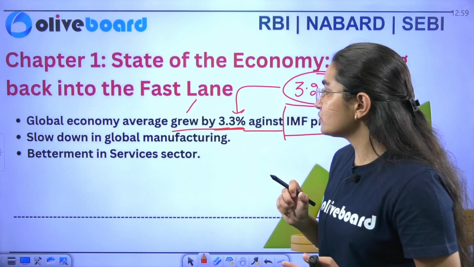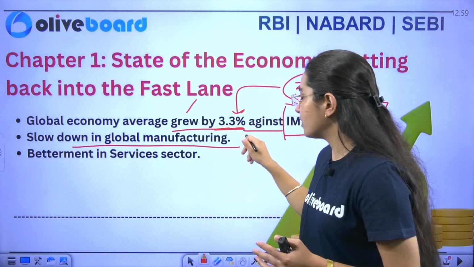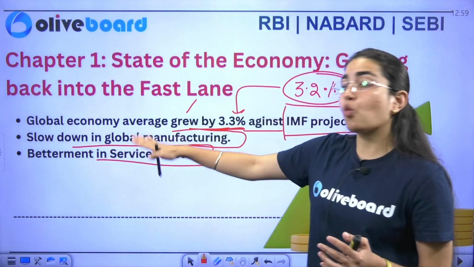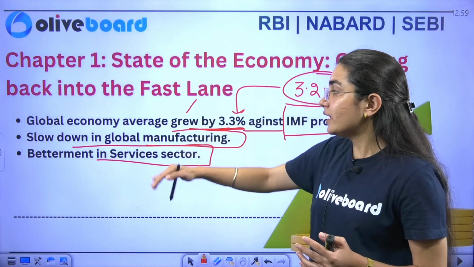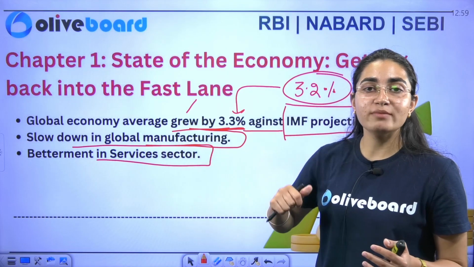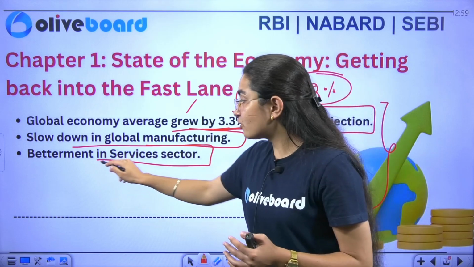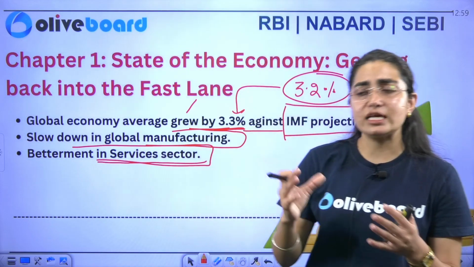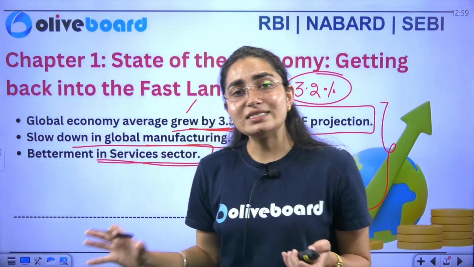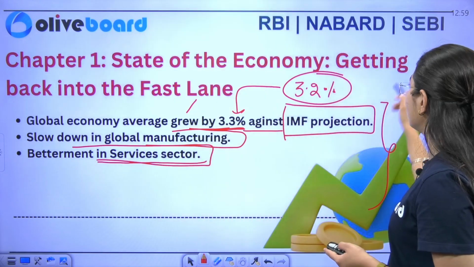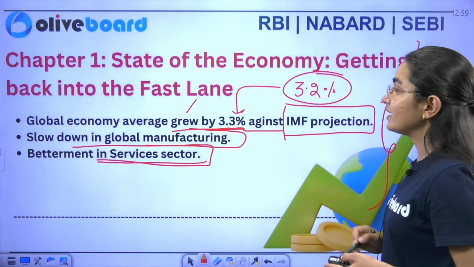Okay. Next, there is a slowdown in the global manufacturing sector. There is betterment in the services sector. What are the factors that have led to the slowdown of the global manufacturing sector? We'll discuss it in the coming slides. Then the survey says that the services sector has increased. The reasons behind it we'll discuss in the coming slides, but the broader overview of this particular survey is this only.